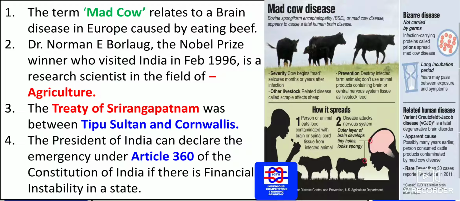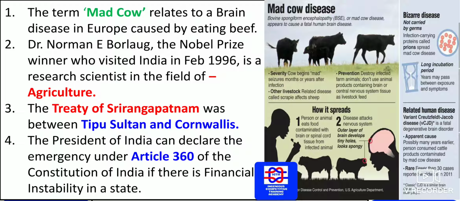Dr. Norman E. Borlaug, the Nobel Prize winner who visited India in 1996, is a research scientist in the field of agriculture. Borlaug is known as the father of the Green Revolution. If it is asked as the Indian father of the Green Revolution, that is MS Swaminathan.